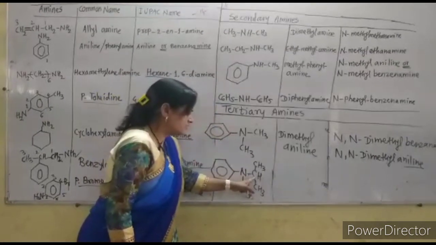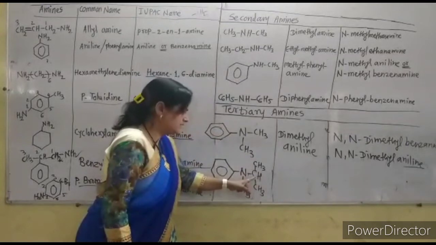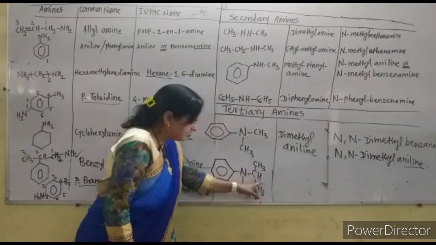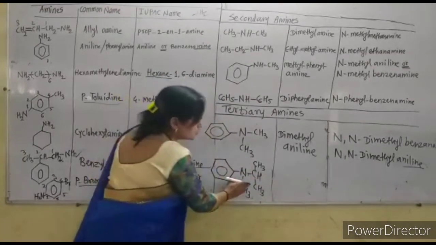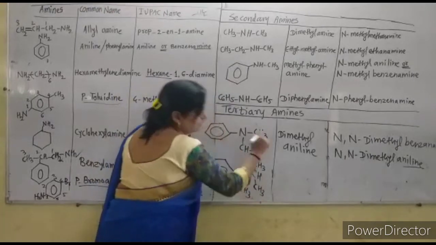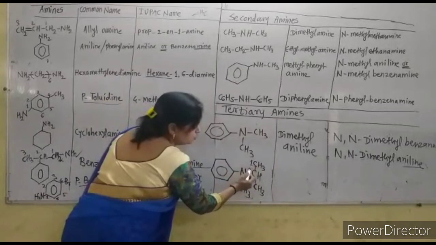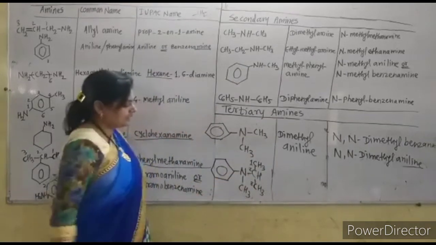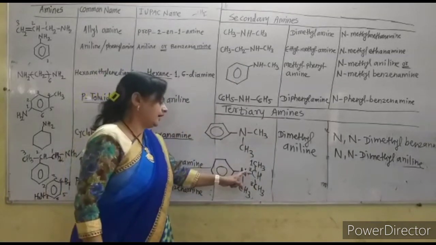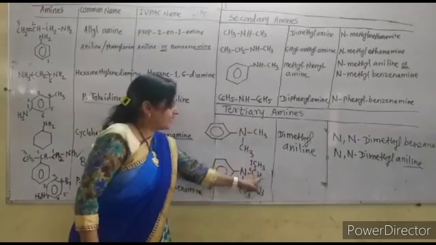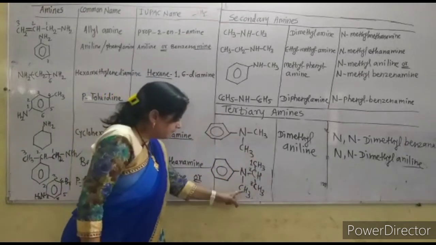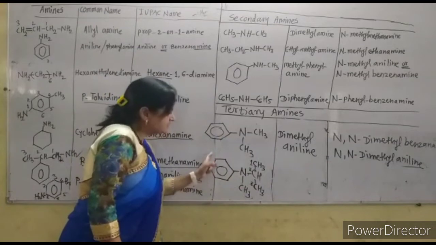In a book, this CH is written here and CH3 is here. That is also correct. But for numbering, I draw it like this. Now number this longest chain as 1, 2, 3. And this is the propan-2-amine. And this is the methyl, N-methyl, and actually it is the aniline.